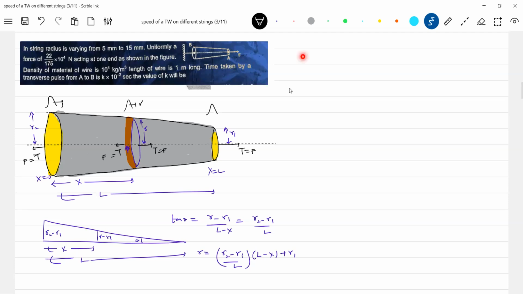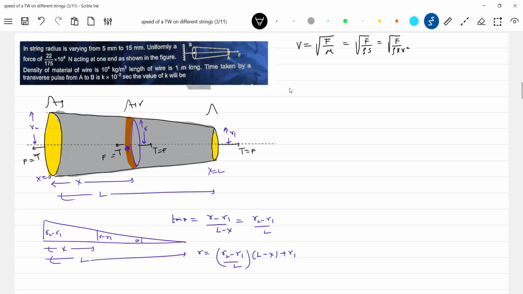So what is the expression for the speed of the wave? V is equal to root of T by mu, or F by mu. What is mu? Mu equal to rho into area of cross section, so this becomes F by rho pi R square. What is S?